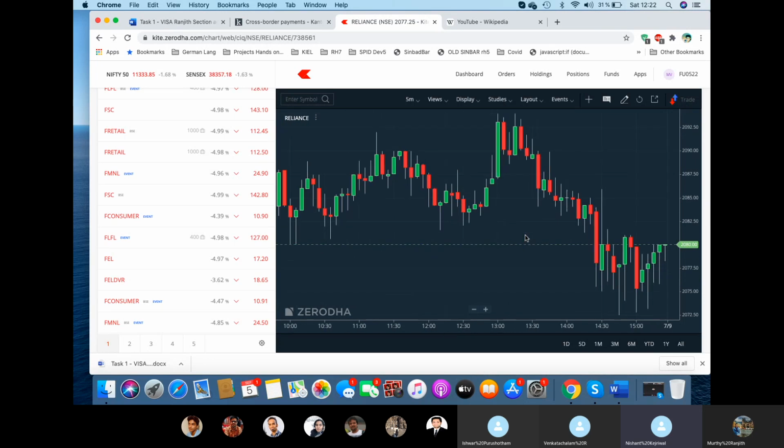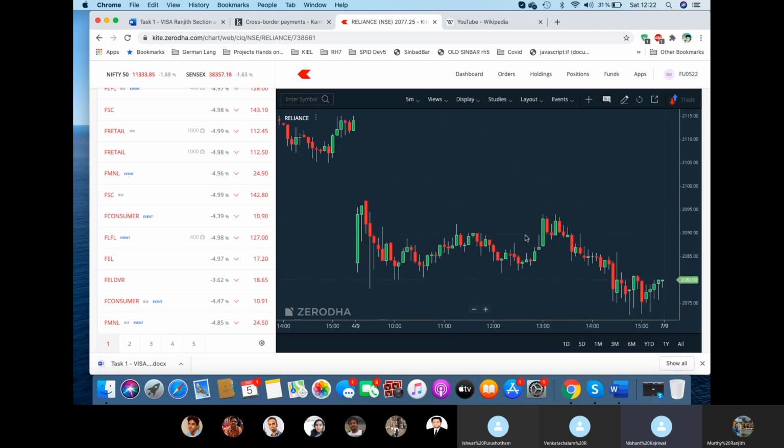Then if Amazon goes to 500, Nimit will get 25% profit. So whatever profit or loss, the same percentage will be applied. If it goes from 400 to 500, Nimit's 40 becomes 50. If it goes from 400 to 300, his 40 becomes 30. But that is not official, right? Nasdaq is not allowing that. That is your broker doing it.